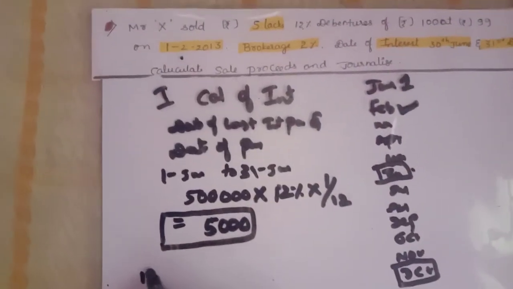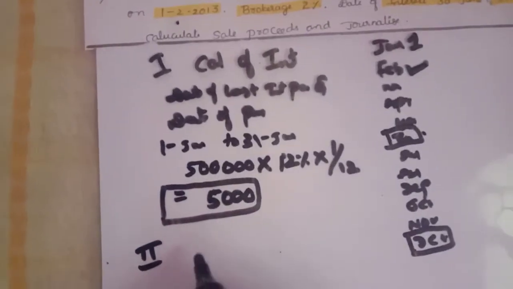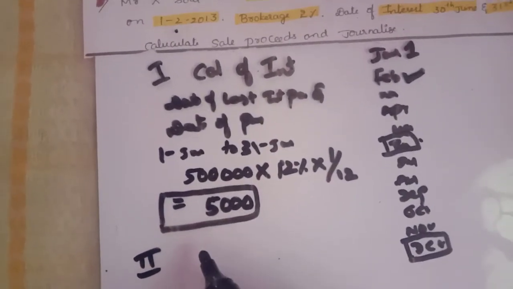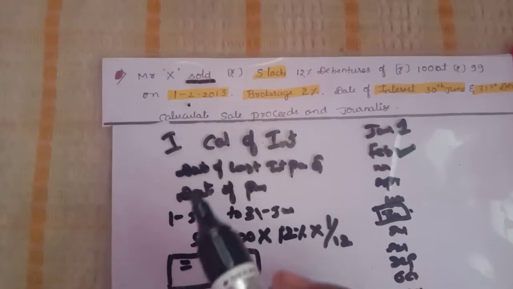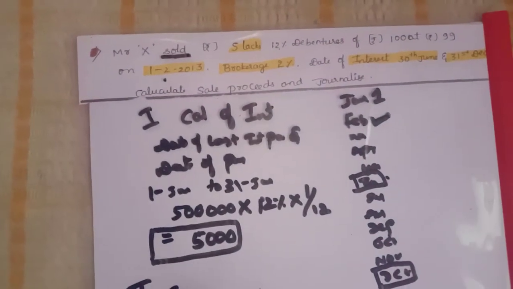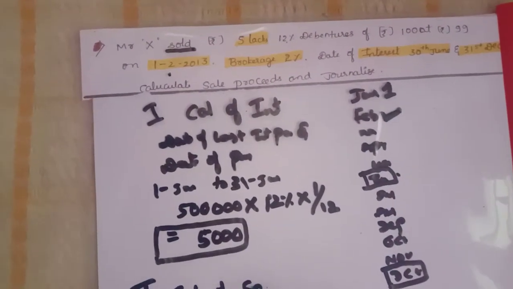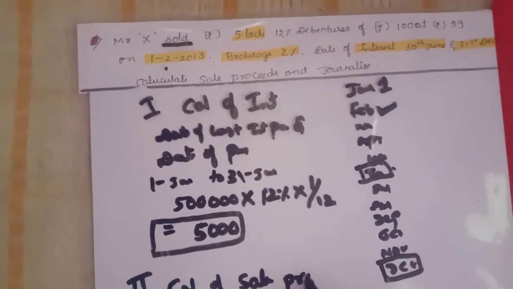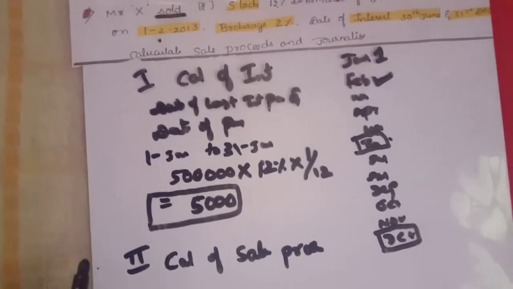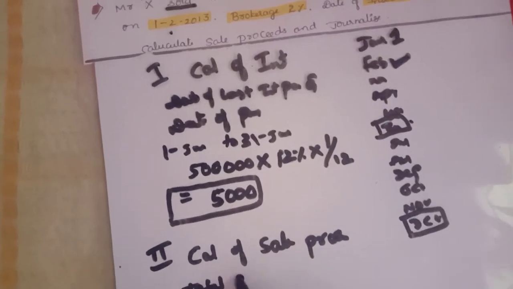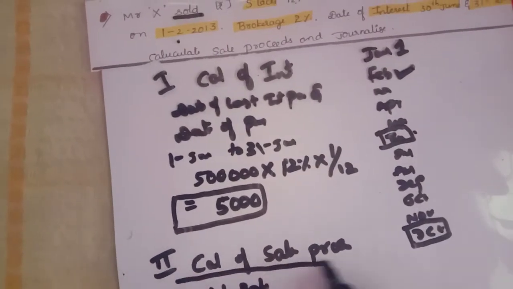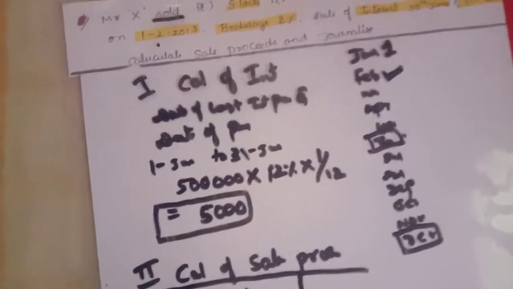Next we need to calculate step number 2. In the previous problem, in step number 2 we calculated the cost, but here they have given it on the base of sales, so we need to calculate the sale proceeds. As usual, 2 columns you will get: particulars and amount.